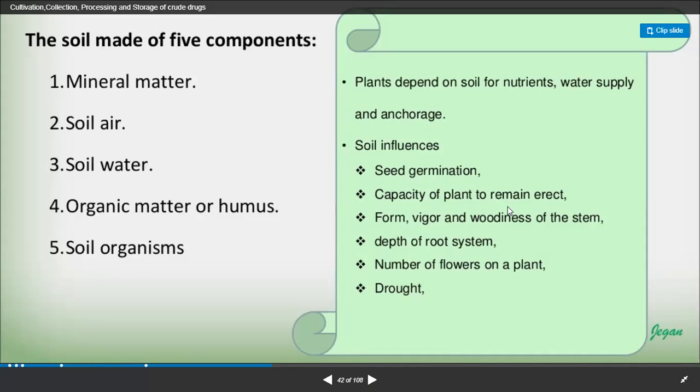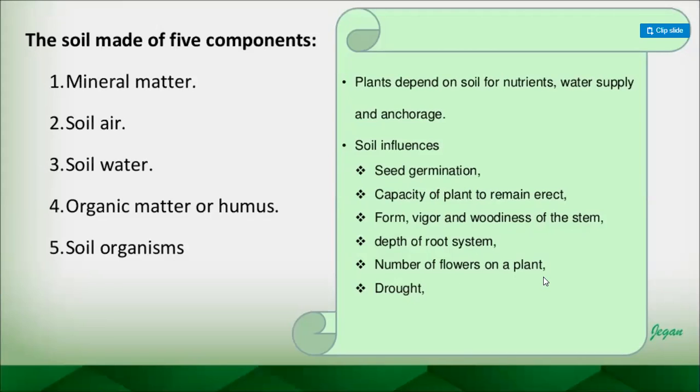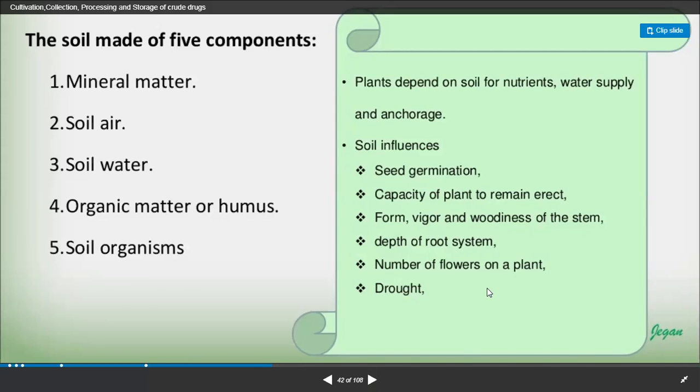The capacity of the plant to remain erect, the form, vigor, and woodiness of the stem also depend on the soil. The depth of the root system also depends on the soil. The number of flowers on the plant, yes, of course, if the soil is good, the plant will bear more flowers, because the root strength is very good, and also drought resistance. So like that it goes on.